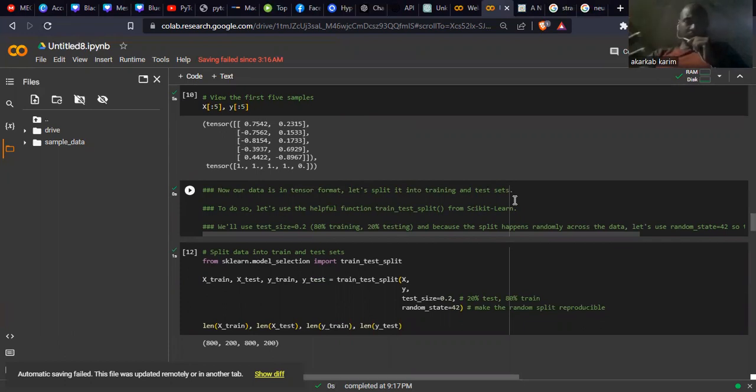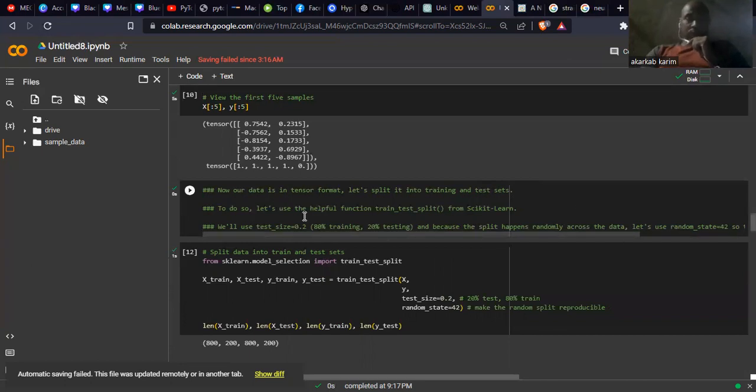Before trying to do all these things, or transforming from NumPy to tensors, we need to make the train and test data, because we need to train our model to learn a strong pattern. After that, we test our model to see its accuracy.